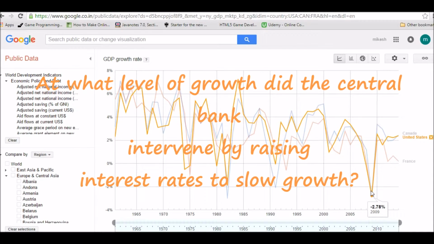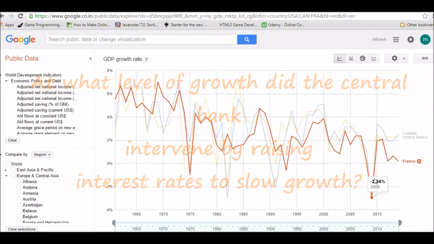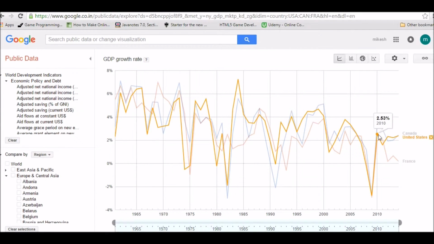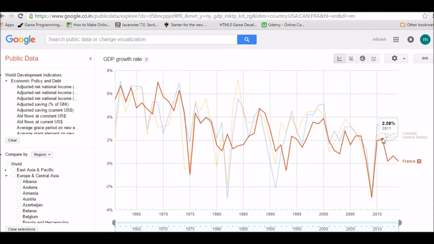By looking back, we can gauge whether they raised interest rates gradually or whether it was an aggressive intervention. We can also see what other economic factors were during periods of high growth or low growth.